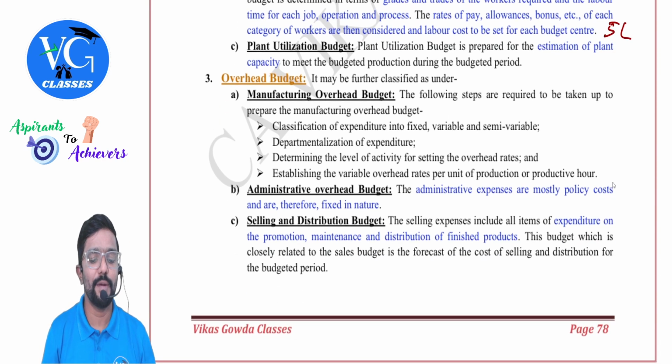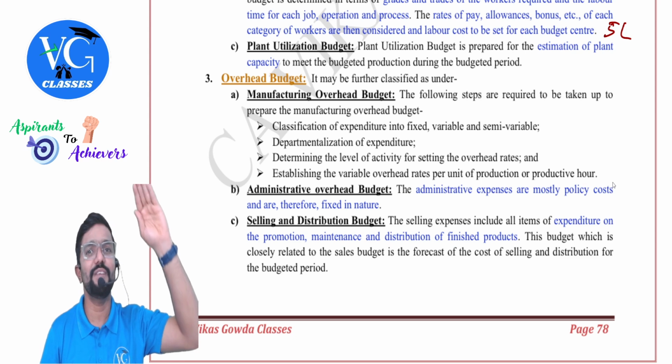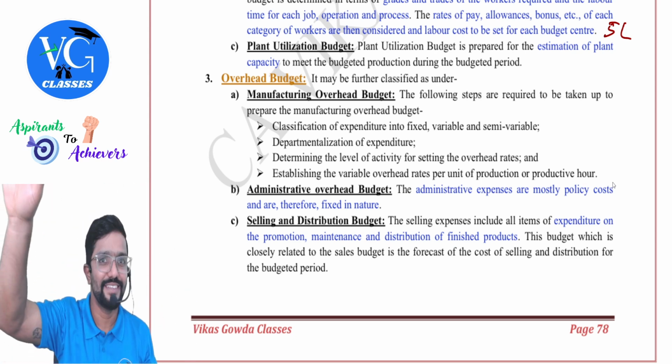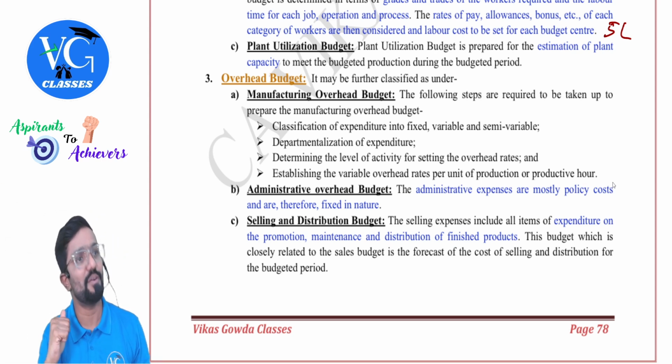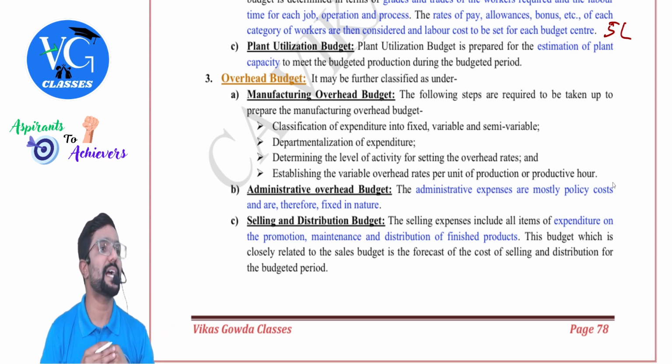That's overhead budget. So overhead budget here is nothing but manufacturing overhead budget, administrative overhead budget, selling and distribution overhead budget. That's nothing new. We already discussed this in detail in the cost sheet chapter also. Clear? But there we used to present once I incur the cost. Now we need to estimate it in advance. And guys, when it comes to overhead, they may not be able to estimate it accurately as it is not directly attributable to the work.